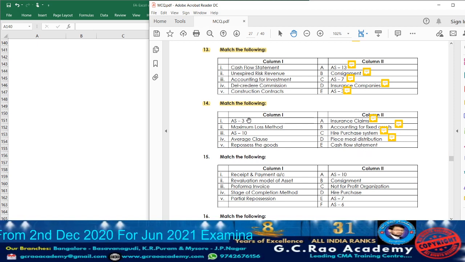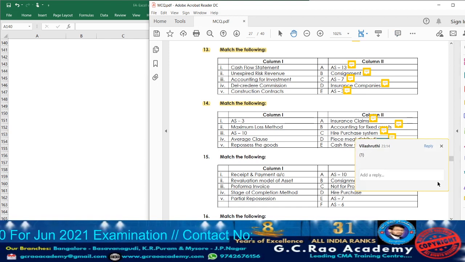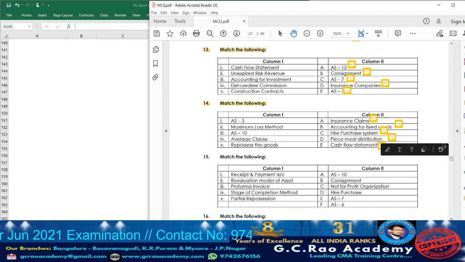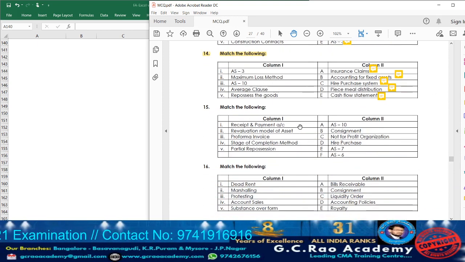Next, cash flow statement AS3. Beside that, take down point number 1. Okay, so with that, question 14 is completed.